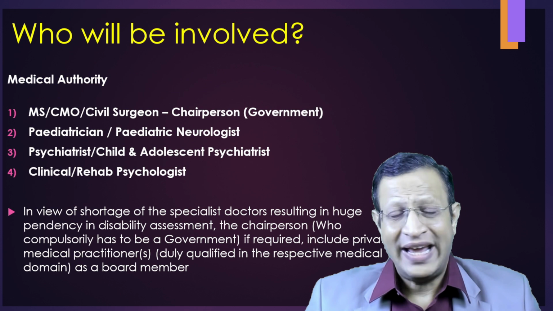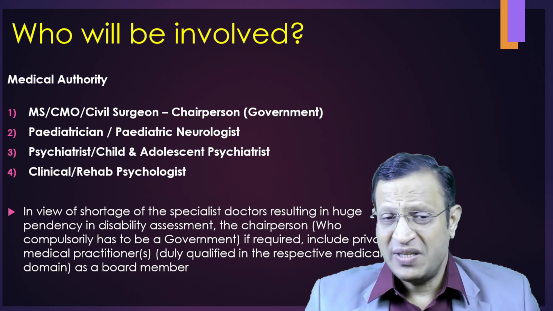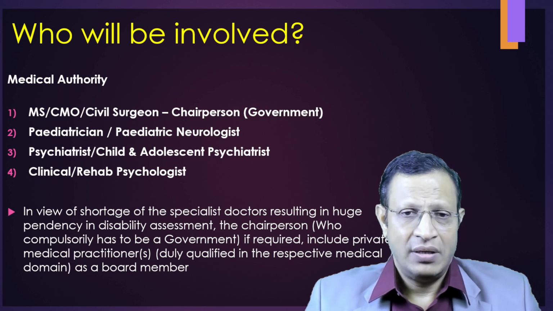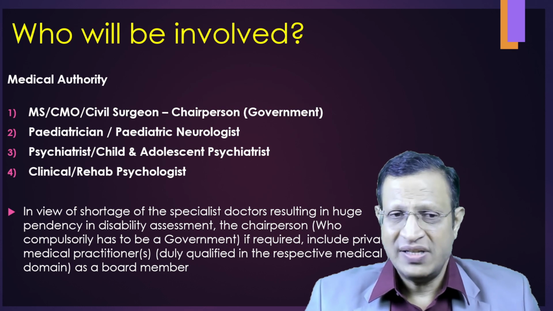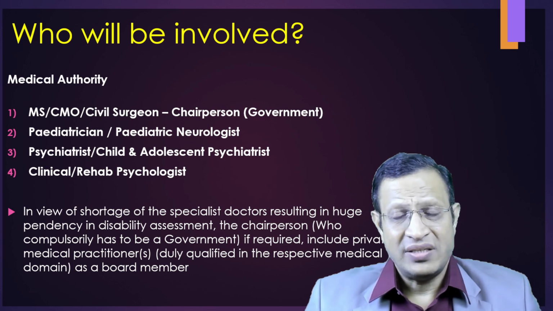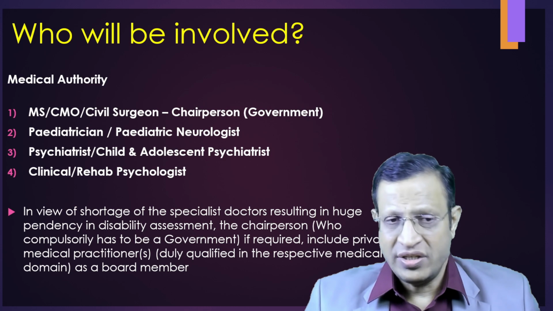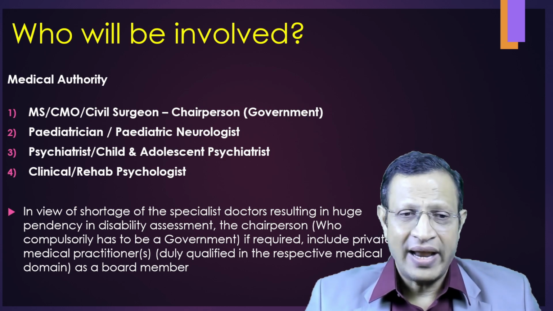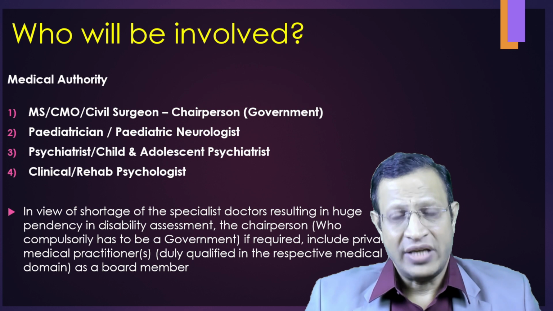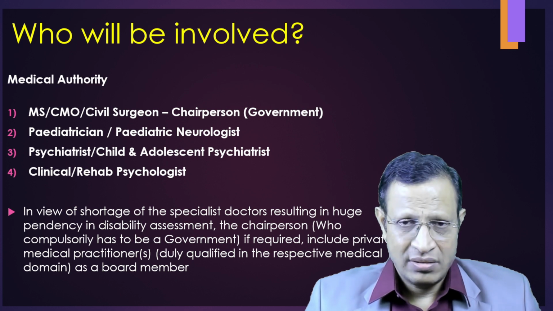Who are the people who are involved? Again, 4 different specialists have been given. One is the chairperson who is in government, either the MS, CMO or the civil surgeon. The second one is either the pediatrician or pediatric neurologist. The third one is either the psychiatrist or child and adolescent psychiatrist. Finally, the clinical psychologist or rehab psychologist.